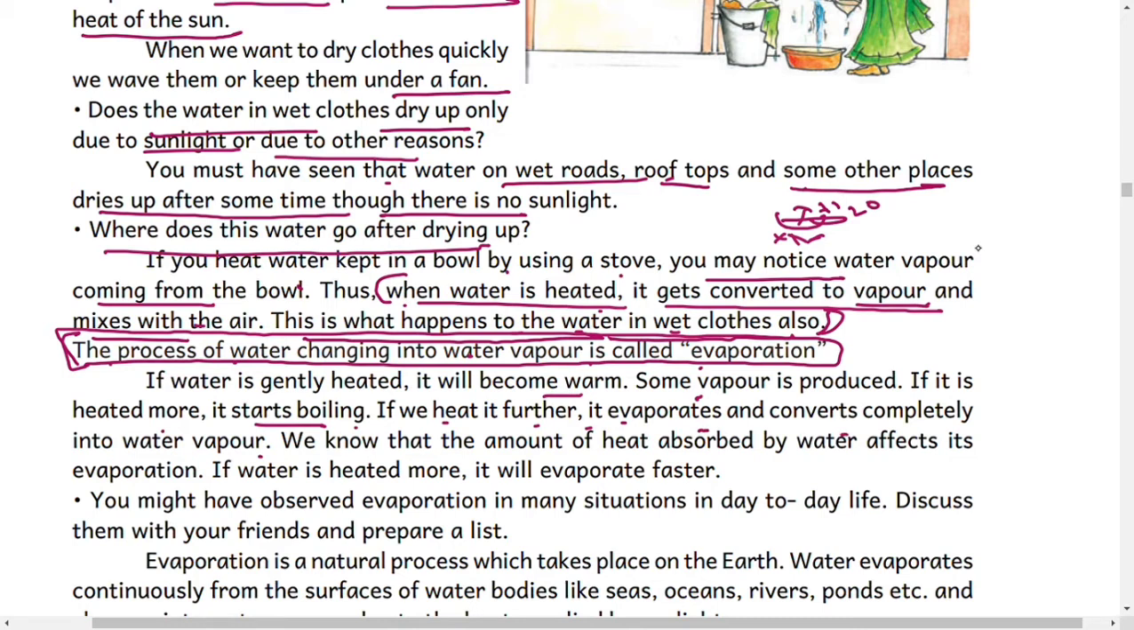We know that the amount of heat absorbed by the water affects its evaporation. That means how much heat is absorbed by the water will affect the evaporation process. For example, if there is more sunlight, there is more evaporation. If we have less sunlight, the rate of evaporation is also less. So if water is heated more, it evaporates faster.